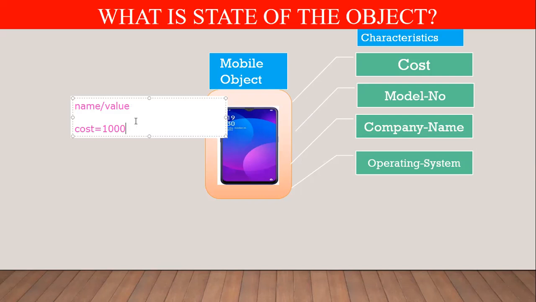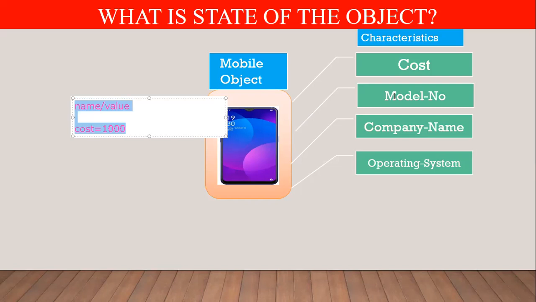Attributes are characteristics of an object. What is stored? Characteristics of an object contain the information for that object. So the cost attribute contains the cost information for the mobile object. Model number contains the model number information. Company name contains the company name information for the mobile object. And the operating system characteristic contains the operating system information. It means one object can have multiple characteristics to contain multiple types of information.